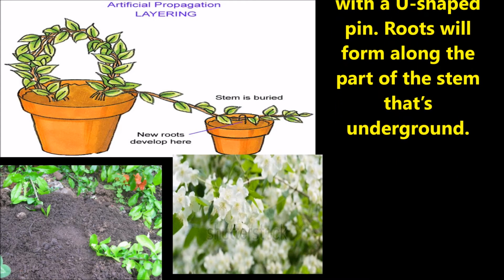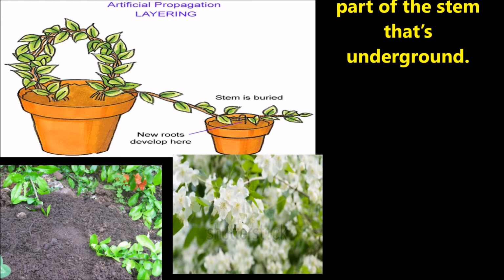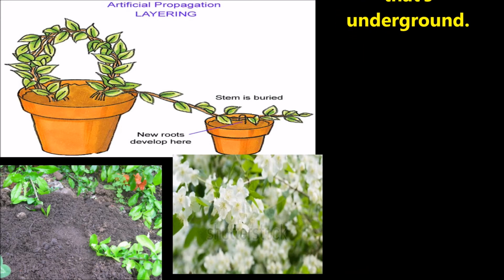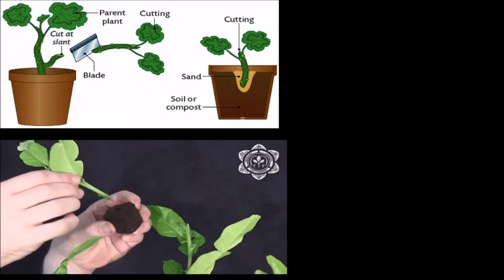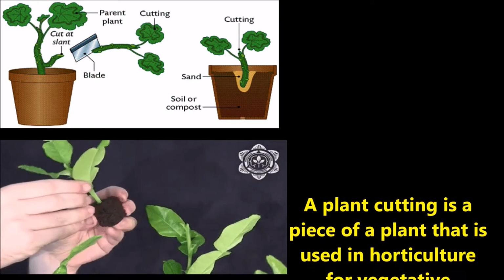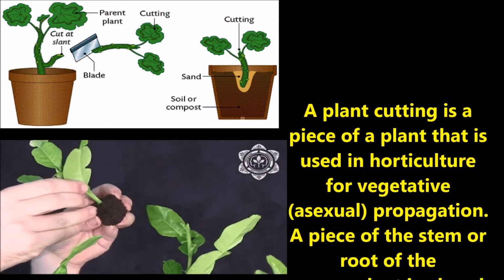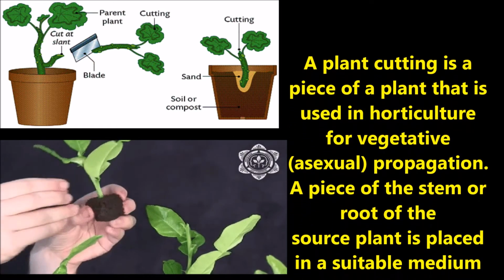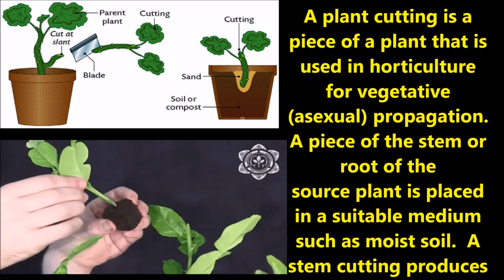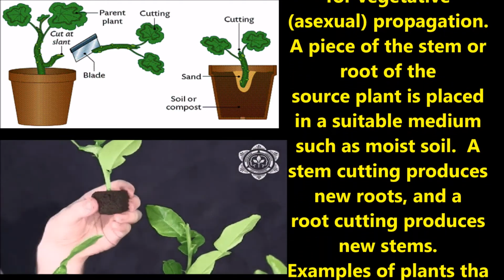Layering is usually used for the propagation of woody plants like blackberry, jasmine, etc. Cutting: a plant cutting is a piece of a plant that is used in horticulture for vegetative, or asexual, propagation. A piece of the stem or root of the source plant is placed in a suitable medium such as moist soil.